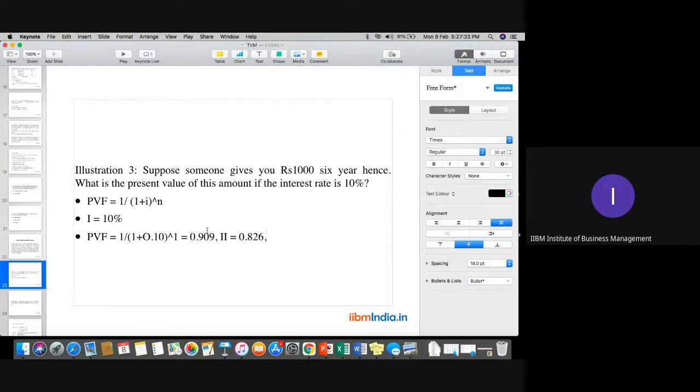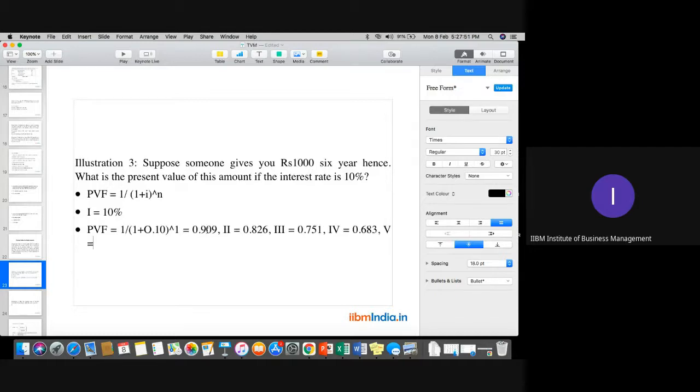Then for the third year, you press one more equal, that is 0.751. We need to round off to 3 digits. For the fourth year, one more equal gives 0.683. For the fifth year, one more equal gives 0.621. And for the sixth year, one more equal gives 0.564. Did everyone understand how to calculate these values?